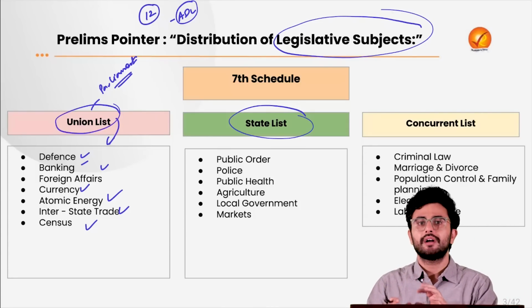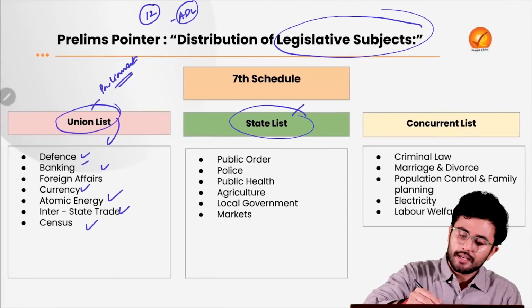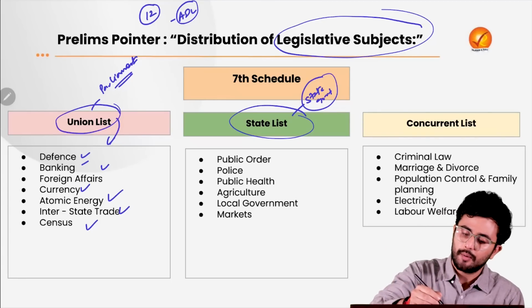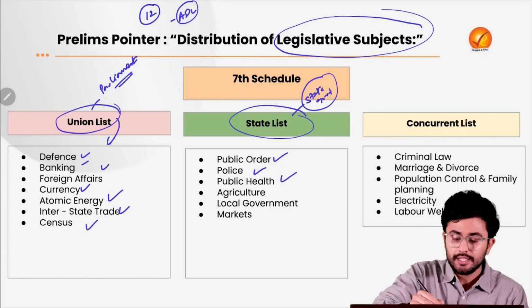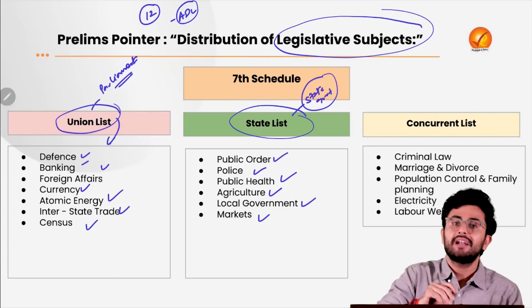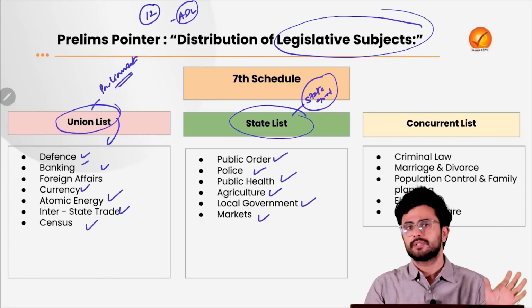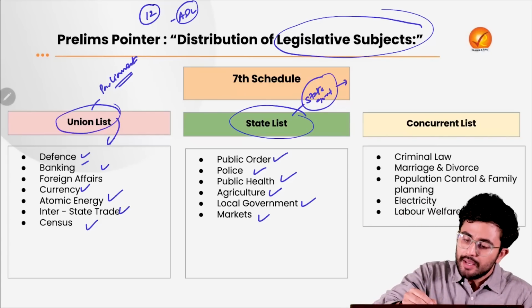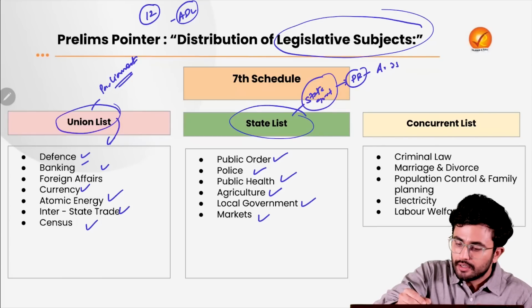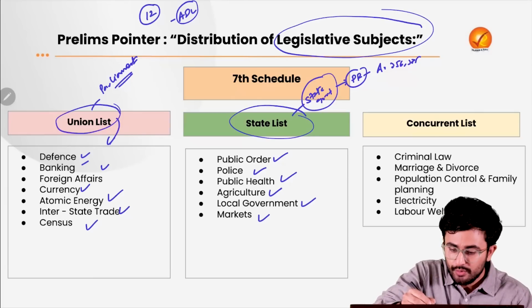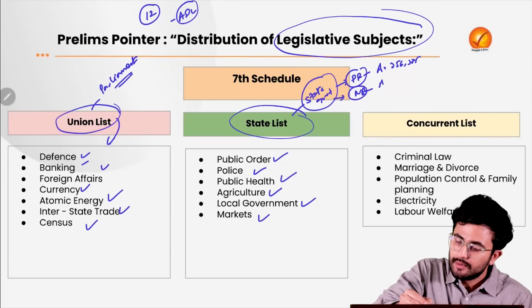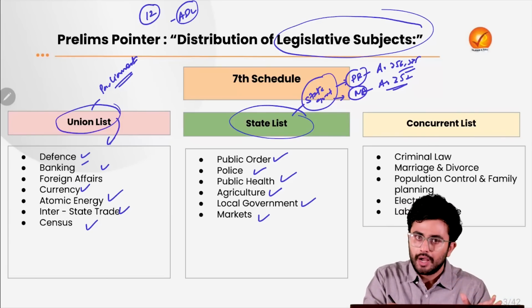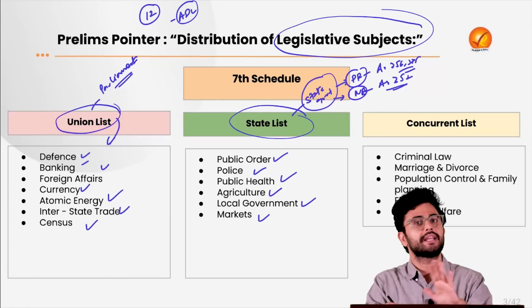Then there comes a State List, where under normal circumstances, it is the complete prerogative of the state government to make laws on subjects such as, for example, public order, policing, public health, agriculture, local government and markets. What do we mean by normal circumstances? Because there can exist certain exceptional circumstances such as, for example, imposition of President's Rule under Article 356 and 365 of the Constitution, or imposition of national emergency under Article 352, where obviously the lawmaking power of the state is compromised and the Union takes over.